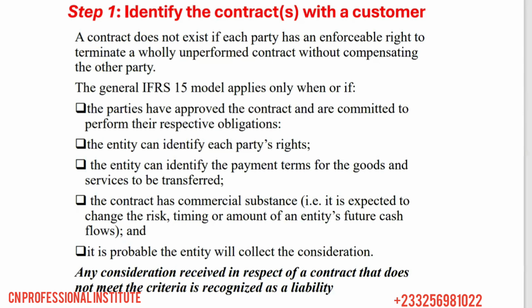So before we can say there's a contract with the customer, we have to follow some procedures and check: do we have a contract with this customer? And we said if there's no contract with the customer, then we cannot record or recognize revenue, right?